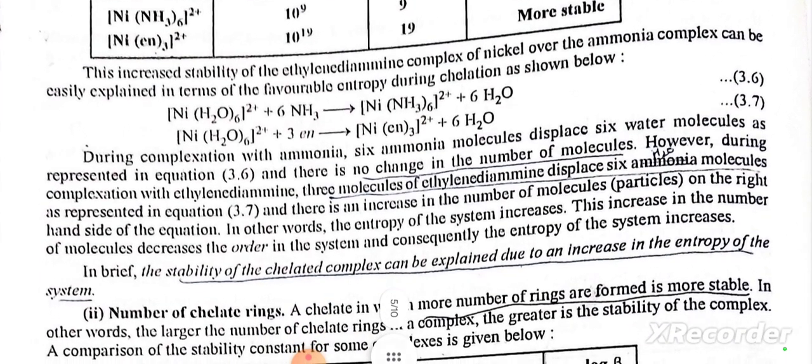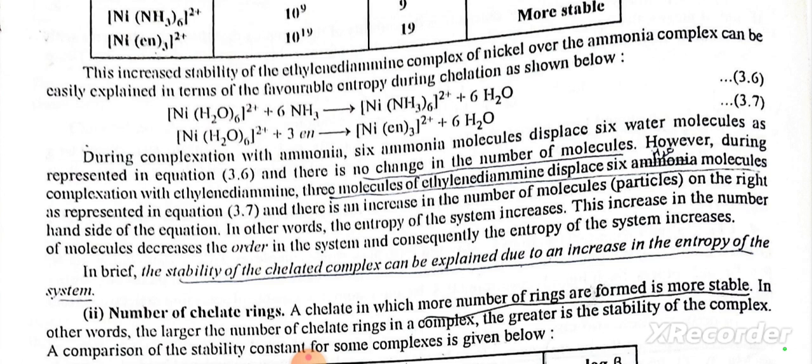During complexation with ammonia, 6 ammonia molecules displace 6 water molecules as represented in equation 3.6, and there is no change in the number of molecules. However, during complexation with ethylenediamine, 3 molecules of ethylenediamine displace 6 water molecules as represented in equation 3.7, and there is an increase in the number of particles on the right hand side of the equation. In other words, the entropy of the system increases.